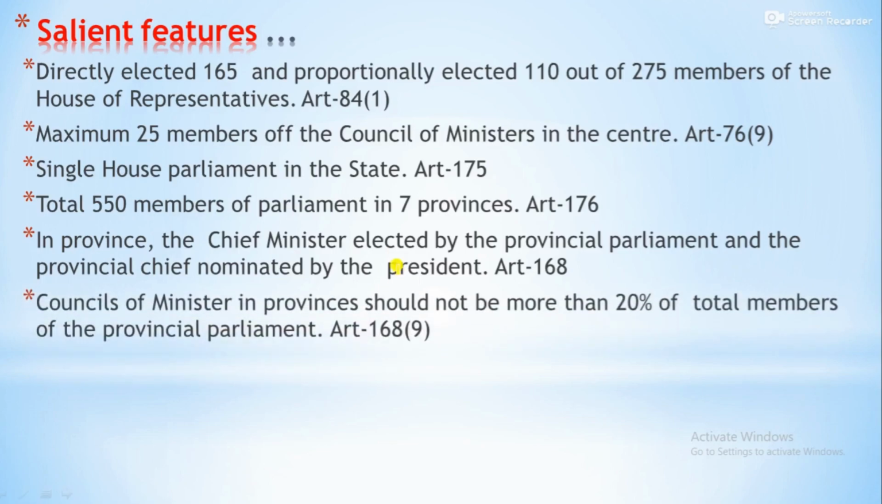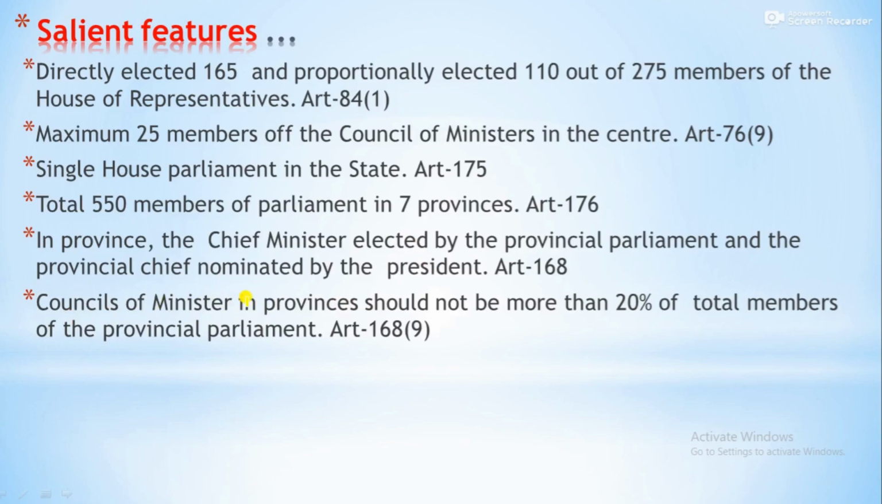Council of ministers in province should not be more than 20% of total members of the provincial parliament. The limitation is located here. In the province, there is only 20%. That means one fifth of the parliament of the state may sit in the council of provincial ministers, not more